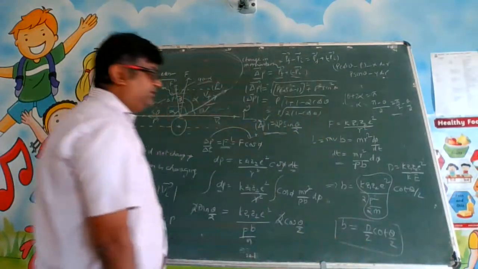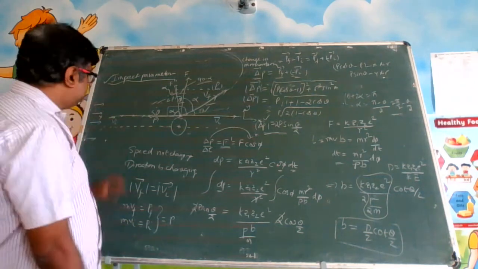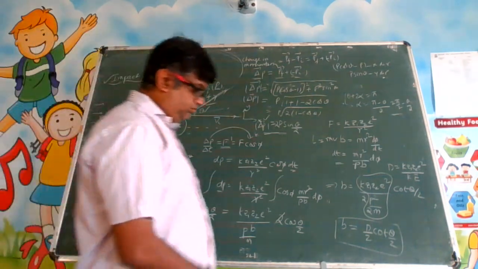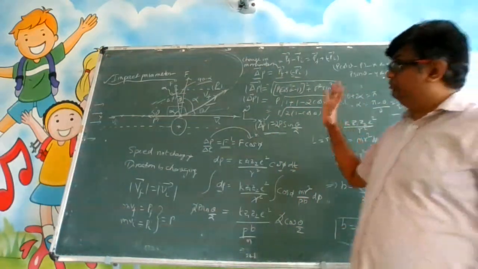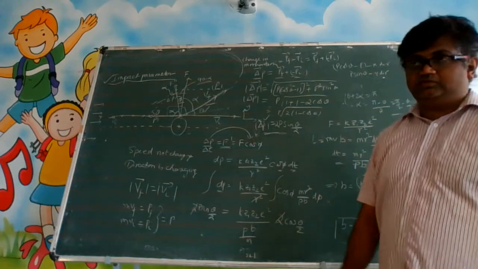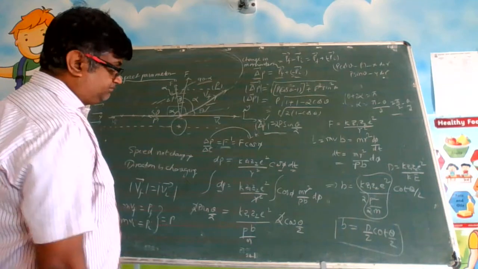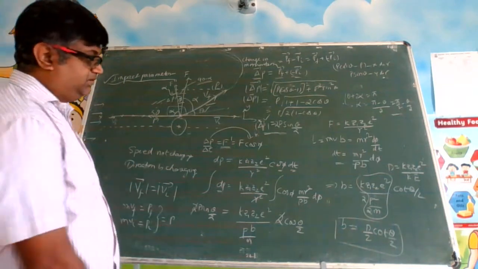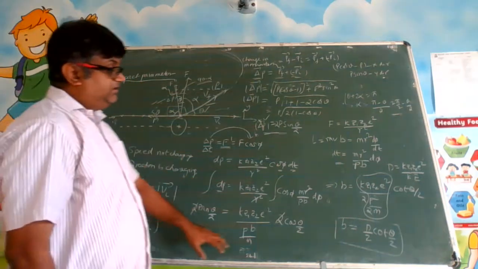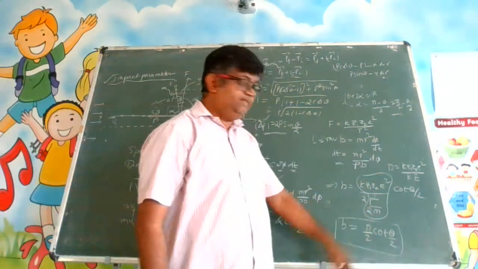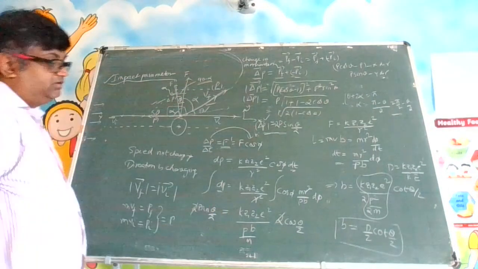So this is the simplified expression for finding out the impact parameter. Why we are doing derivation also means there will be mains and advanced level questions where you are supposed to know the derivation part. So just to give you a holistic idea, I have done this derivation. You should know the method of how it is coming. But the simplified version of getting the impact parameter b value is this. If you know the distance of closest approach, you can work out the impact parameter.